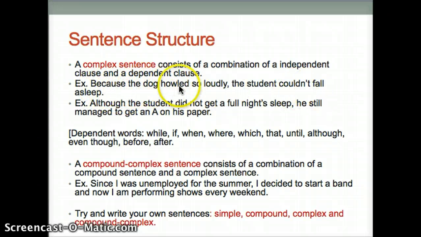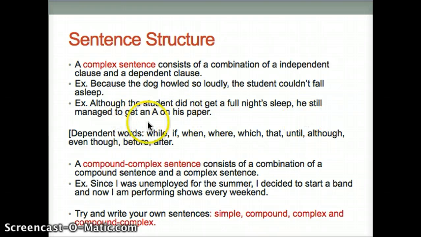The first part, because the dog howled so loudly, would be the dependent clause because it has one of these dependent words attached to it. If you just had the dog howled loudly, that could be a sentence. But with the dependent word, it's an incomplete thought. It needs to be joined together with a complete or independent clause: the student couldn't fall asleep. So here's our subject and predicates, and together they make a complex sentence.